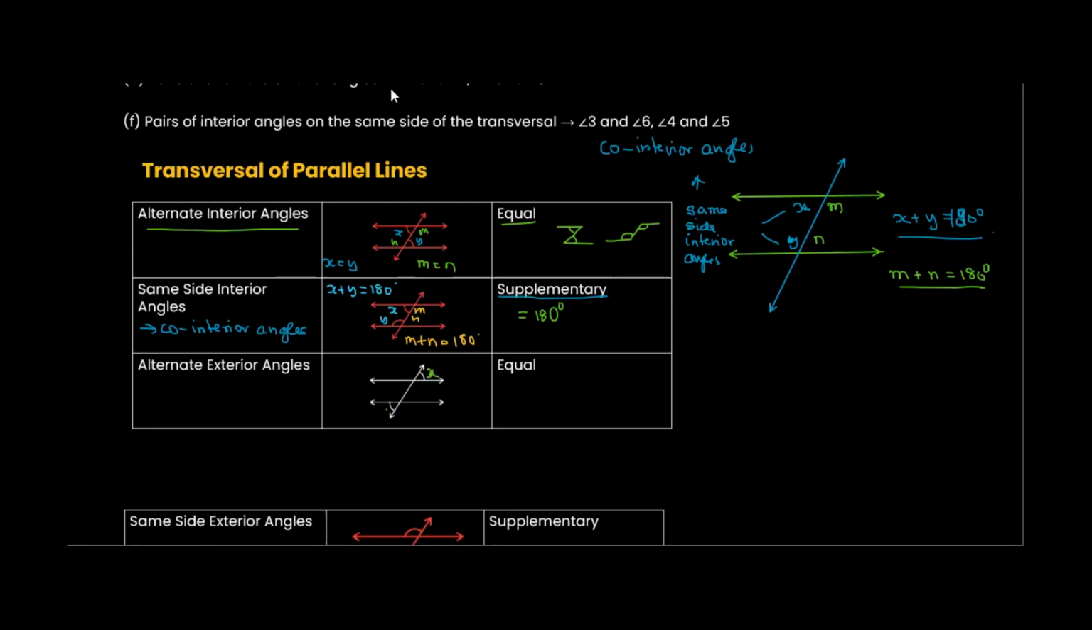Let's say this is X and this is Y. So we can say that X is equal to Y. Angle X is equal to angle Y. The reason is alternate exterior angles. If I happen to have M here and N here, so angle M is equal to angle N. Again, alternate exterior angles. Is it making sense? Yes. Okay.